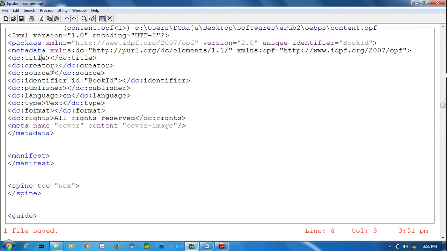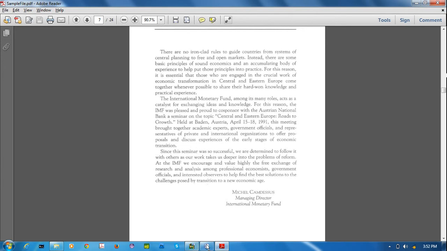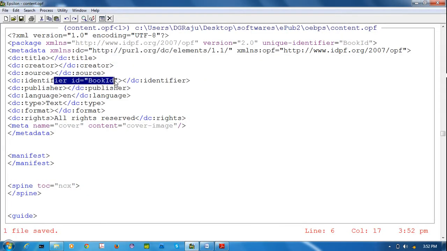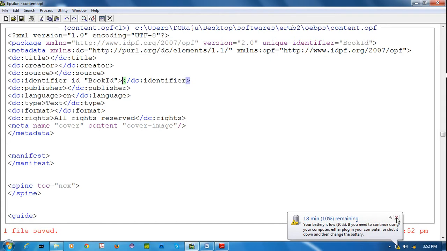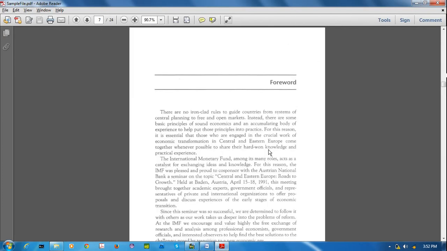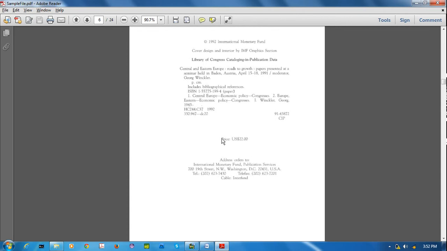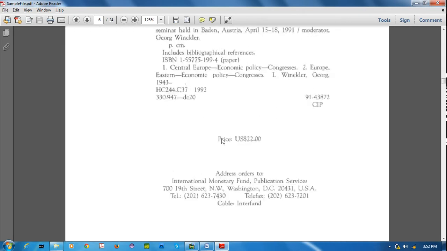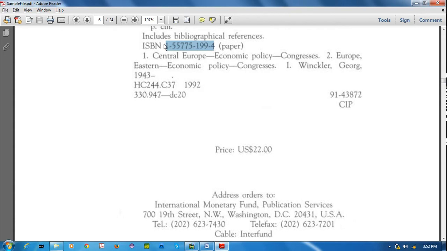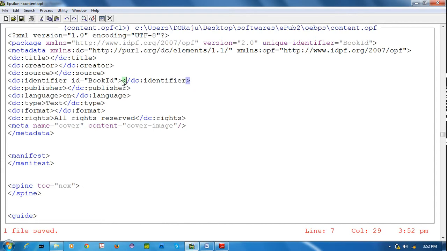Metadata contains the title of the EPUB. Creator means the author of that particular book. Source means we can use the publisher name also here. Next, book ID. Every book has its own ID, like ISBN, International Standard Book Number. That is called the book identifier.